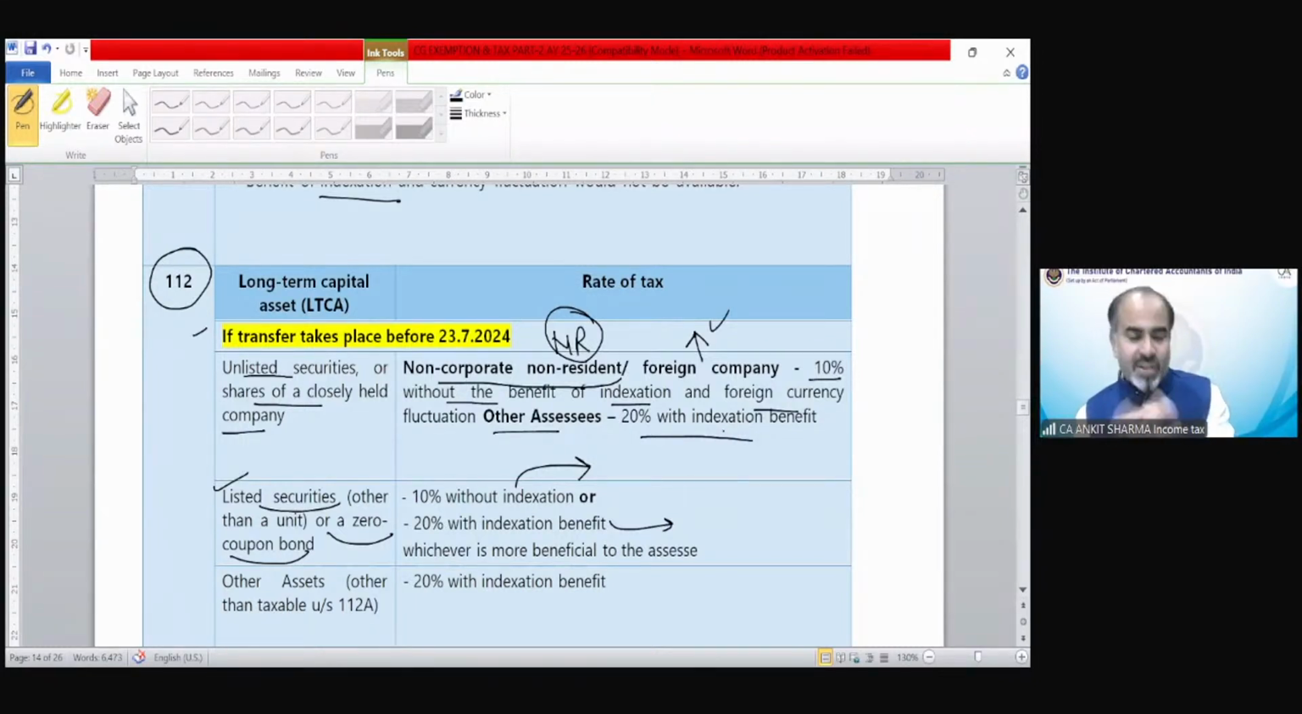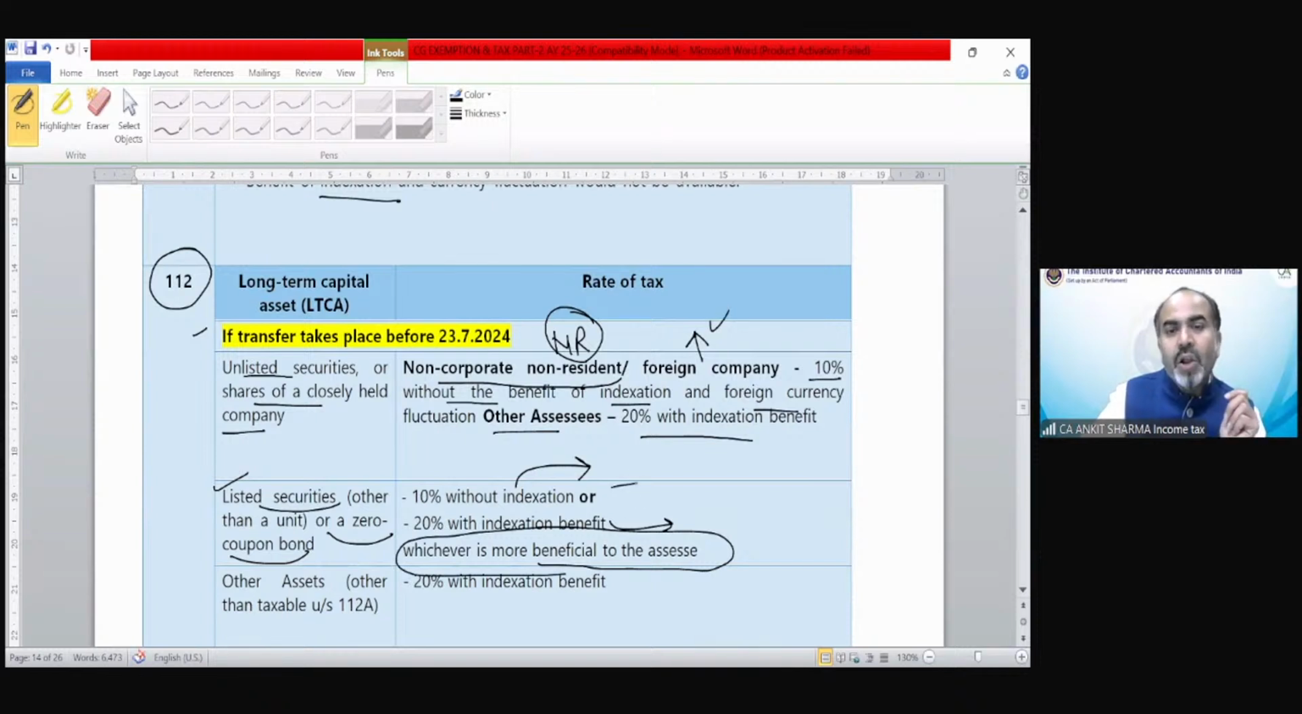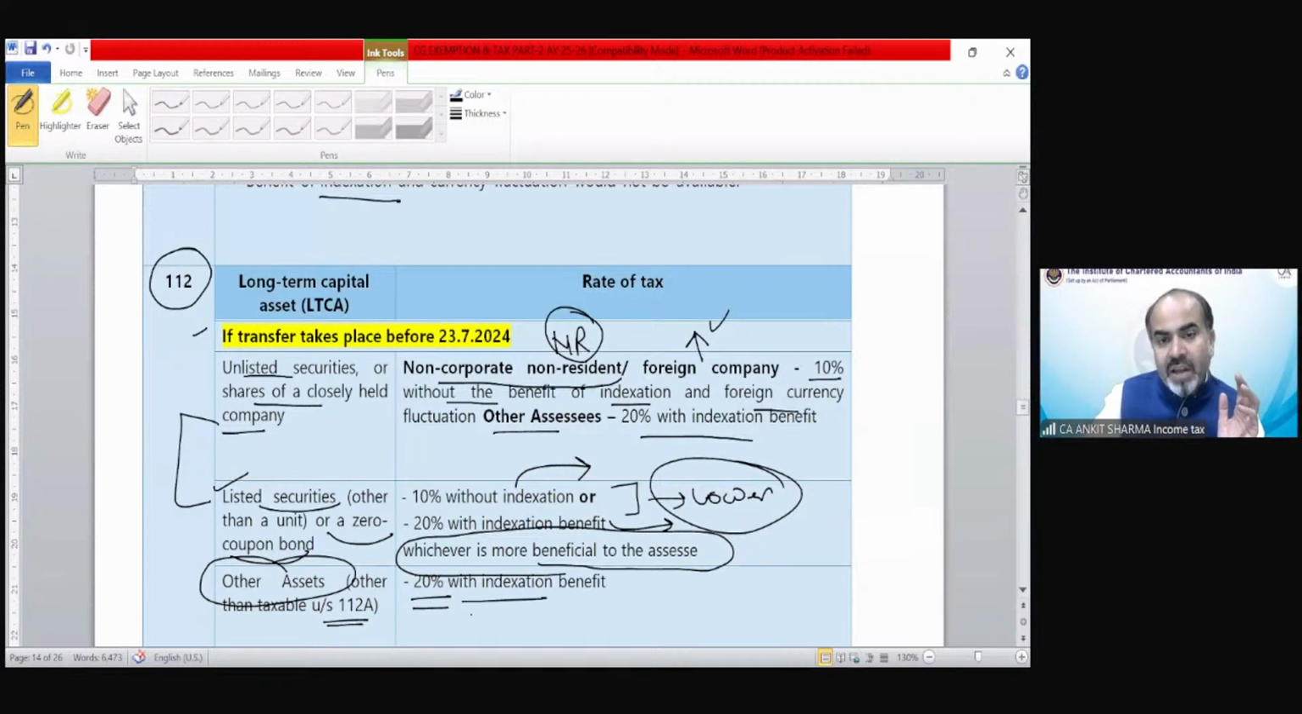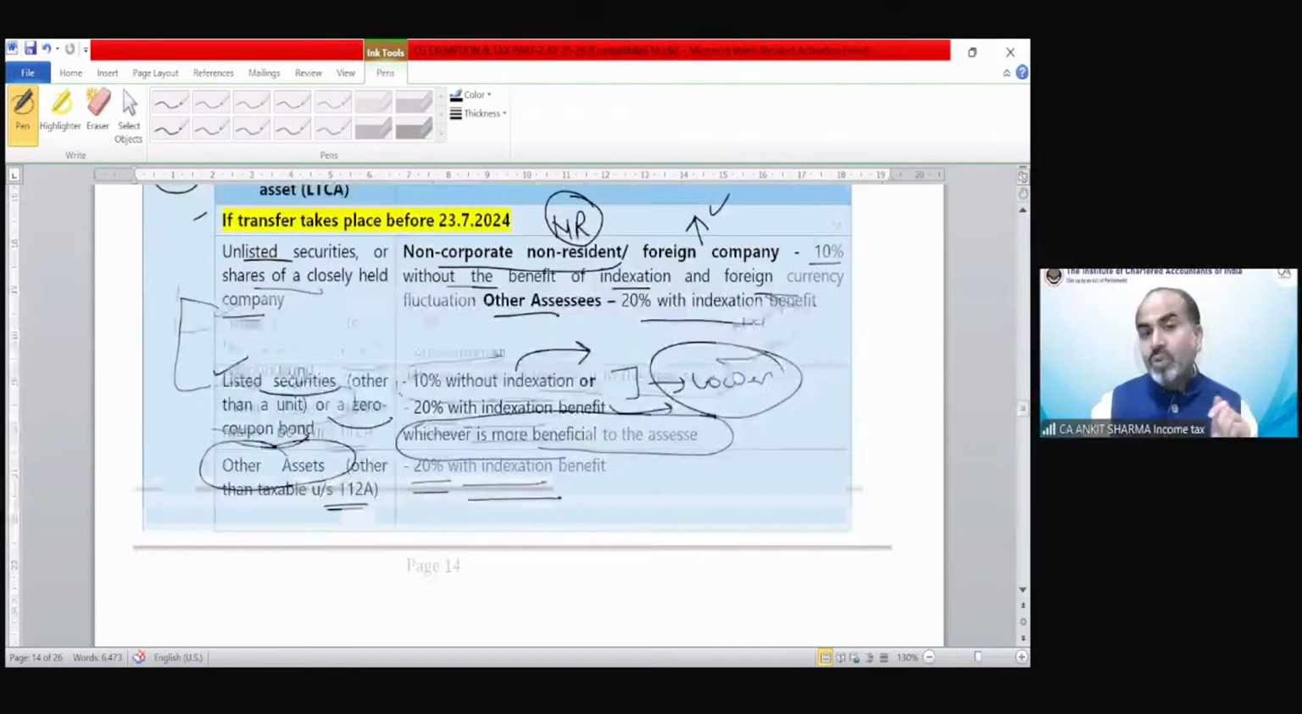And one with indexation, the tax rate would be 20%, whichever is more beneficial to the assessee. That means lower would be the tax rate. On any other asset except section 112A. Why except section 112A? Because that has been discussed earlier. So any other asset like building, land, jewelry, any other asset except these two, the rate of long-term capital gain was 20% with indexation benefit. Any other cases. So that was till 23rd of July 2024.